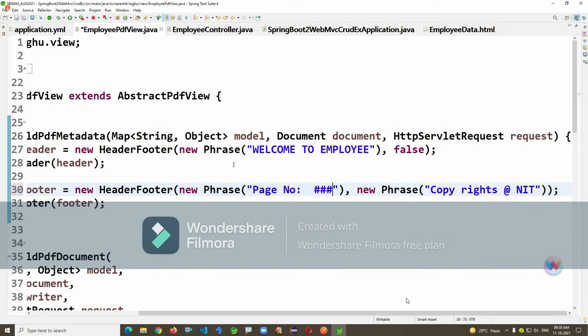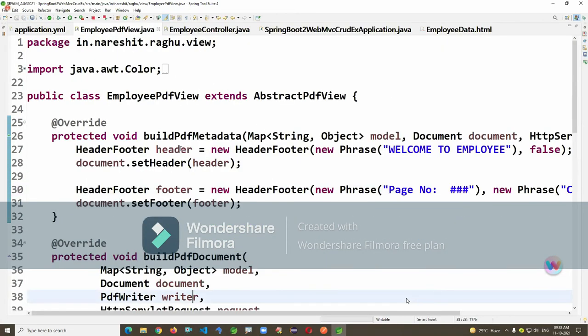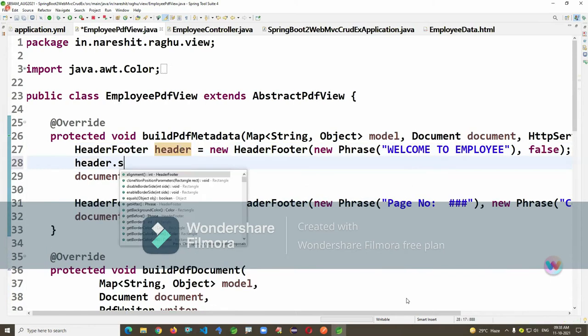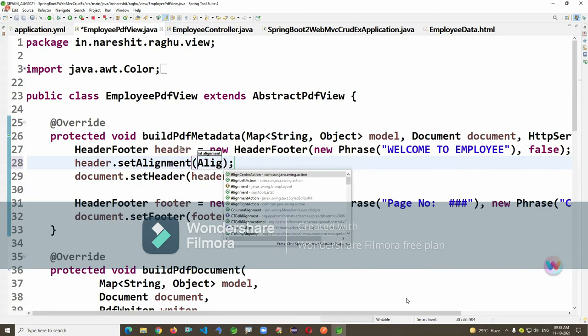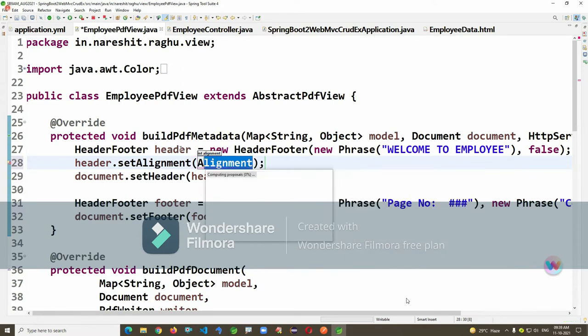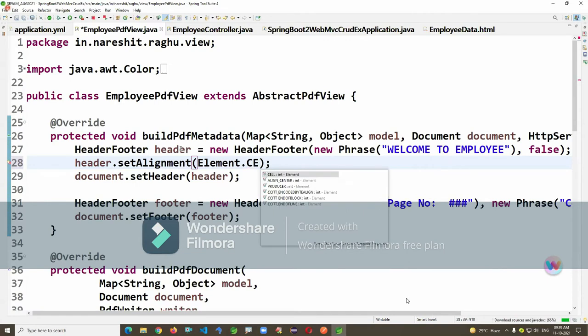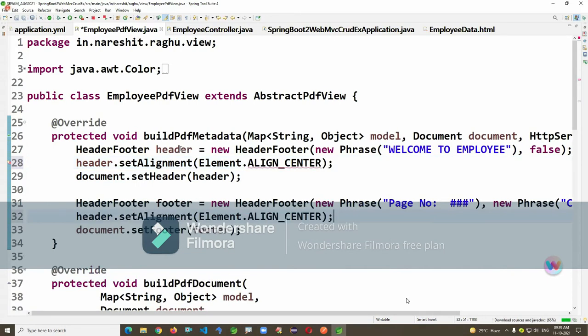Source package, you go to the source package, some error is there. What is that error? Now see, the class name is message view, so you have to write it here as message view. So you are creating this dot.